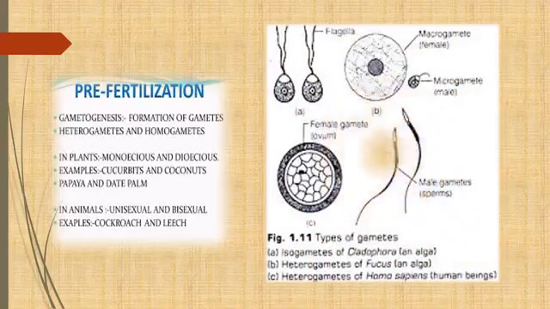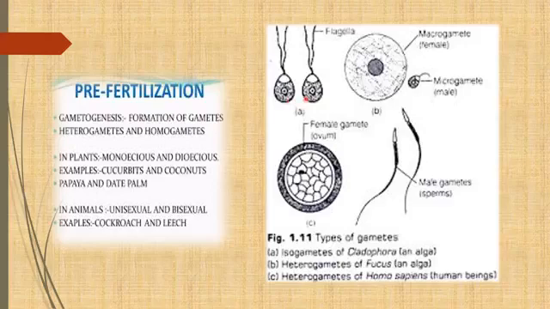The first thing is homogametes. Another name we use for homogametes is isogametes. Now you can see in this diagram, homogametes or isogametes, the same word we are using. There is one example given, that is Cladophora, which is one of the algae. Now what are isogametes? It means the gametes are similar in appearance and you cannot differentiate between them.